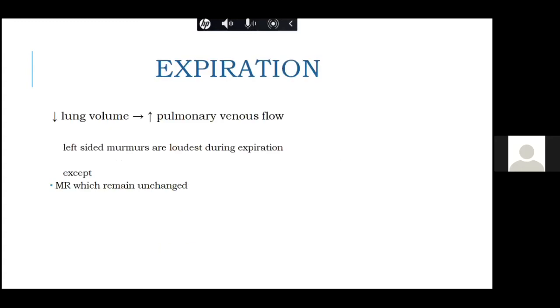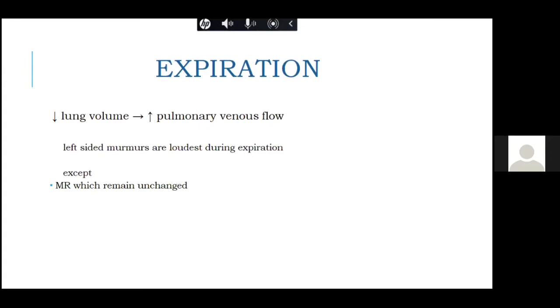Now, on expiration, as I already told you, there is decreased lung volume and pulmonary venous return. On inspiration, because the intrathoracic pressure decreases, the blood flow to the left side decreases. However, on expiration, because of the decreased lung volumes, all the blood from the pulmonary vascular bed comes to the pulmonary venous flow, and it increases to the left atrium.